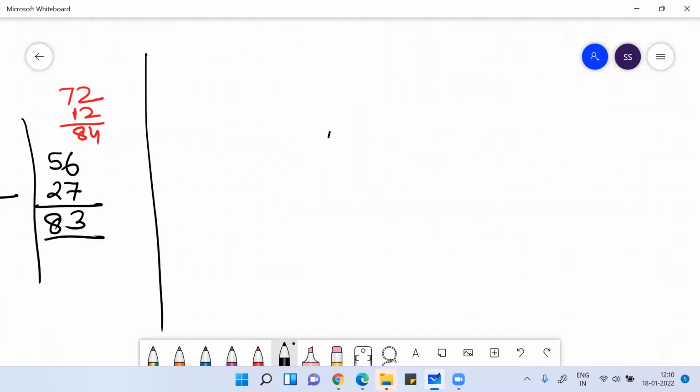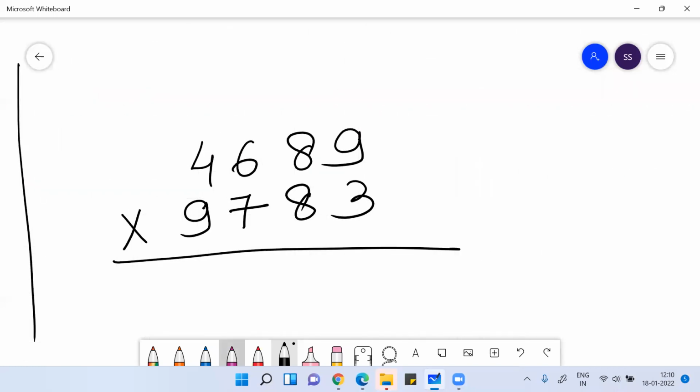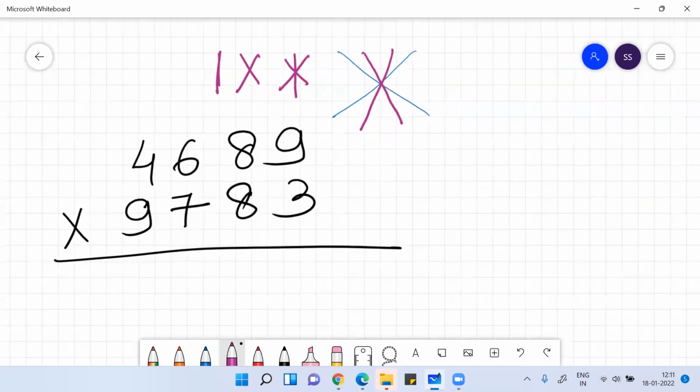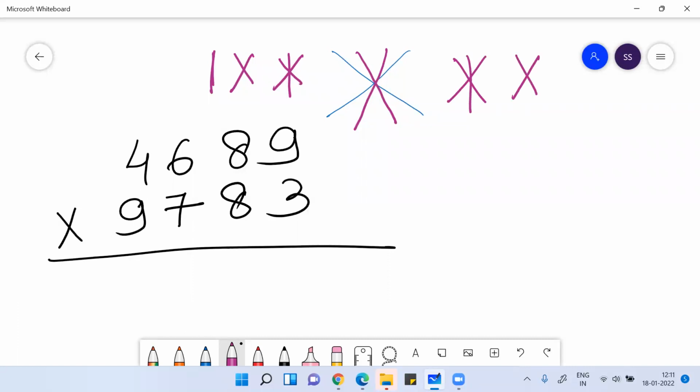Imagine if I give you 4, 6, 8, 9, 9, 7, 8, 3, something. 4-digit number with 4-digit number. You want to multiply. So remember, like this. Okay, so once you reach from one end to the other end, start ignoring the digit.